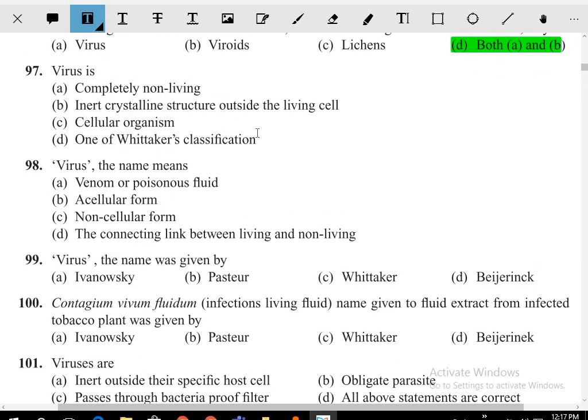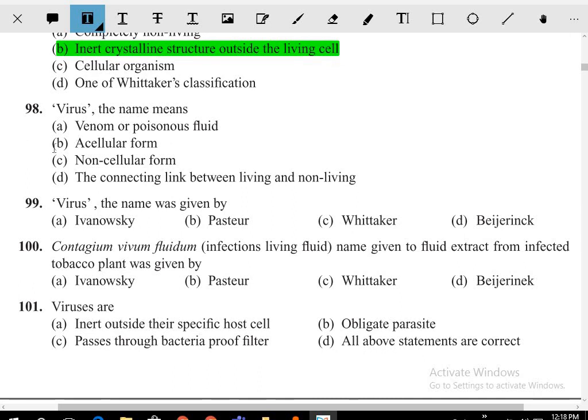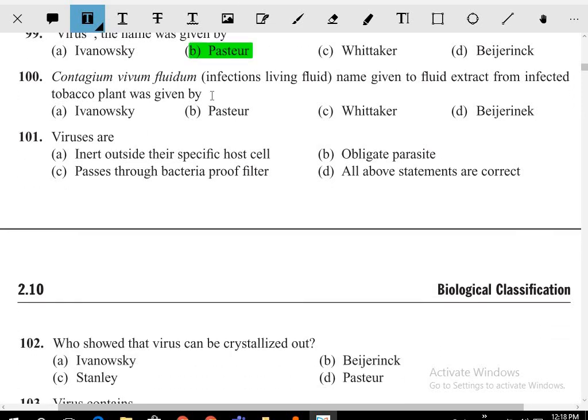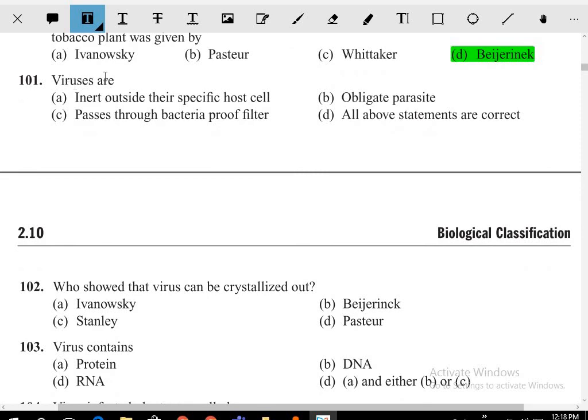What is the virus? Virus is an inert crystalline structure outside the living cells. Virus, the name means what? It means venom or poisonous fluid. This name virus is coined by whom? The name virus is given by Pasteur. Contagium vivum fluidum, infectious living fluid. This name of the fluid extract from the infected tobacco plant, ये कौन दिए बोलो? It has been given by Beijerinck.